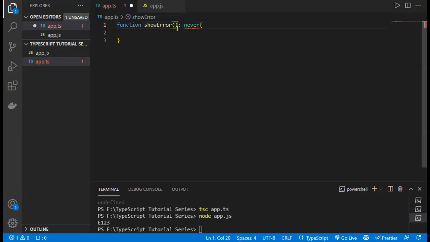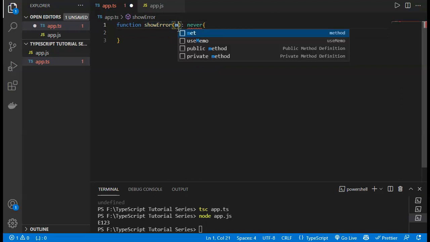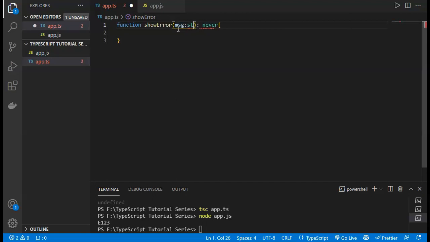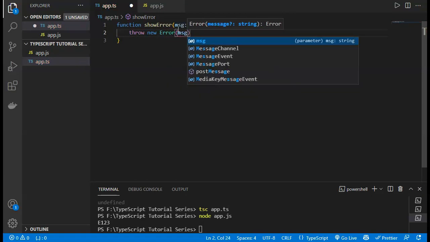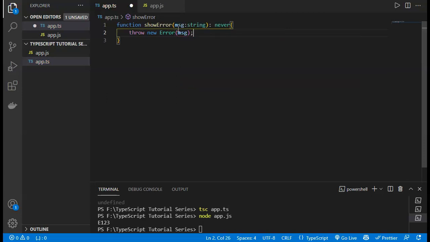If I give a parameter of the function, like msg as the message, equal to string, it will just throw new Error, and the error will contain the message which we get in the parameters. So these are the uses of never, because they don't return anything, they only throw some error messages. Now if I console.log showError, we have to define the message, like the message will be "this is never type".